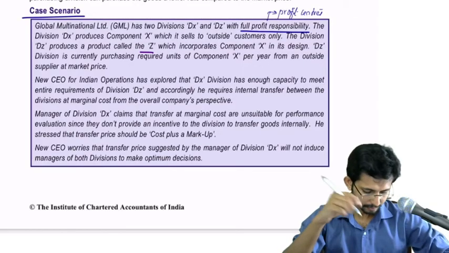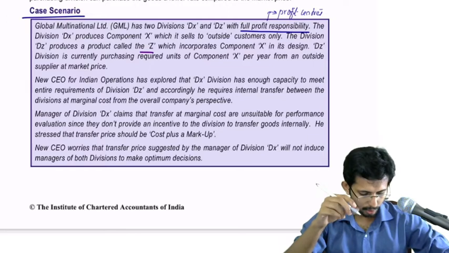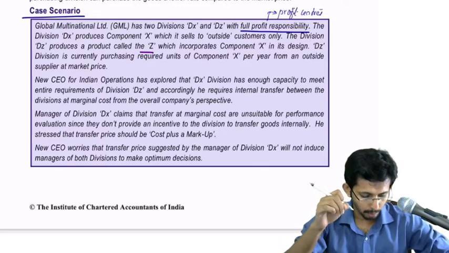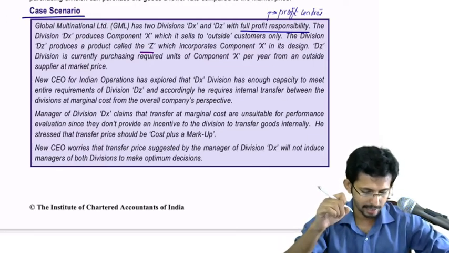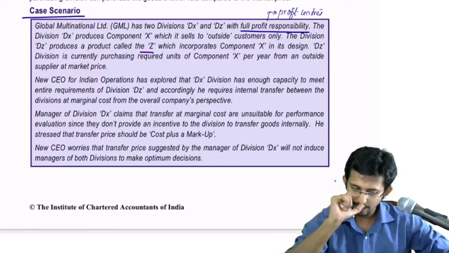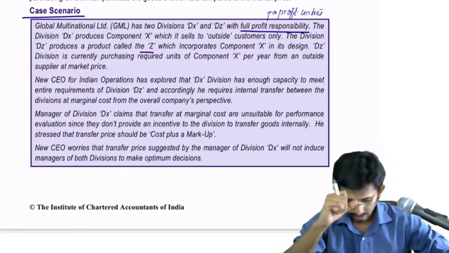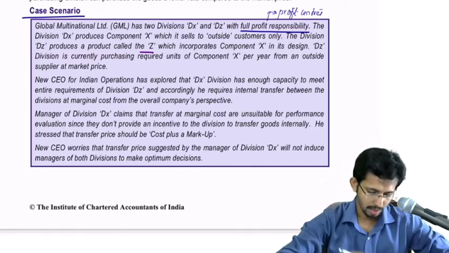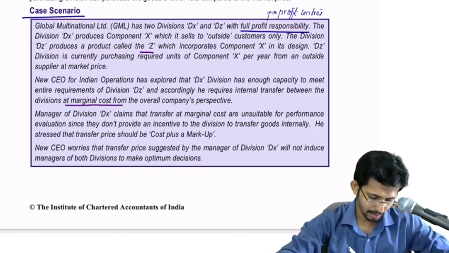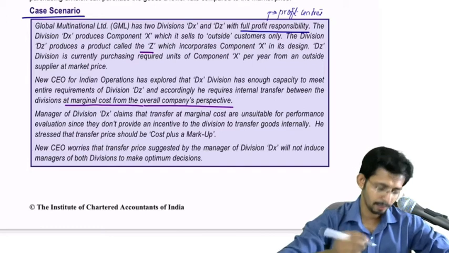Okay, now the new CEO for Indian operations has explored that DX division has enough capacity to meet the entire requirements of DZ, and accordingly he requires internal transfer between divisions at marginal cost from the overall company's perspective.